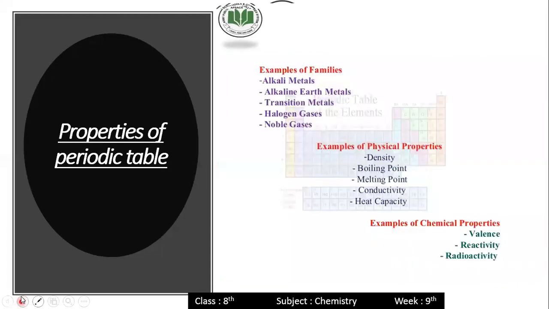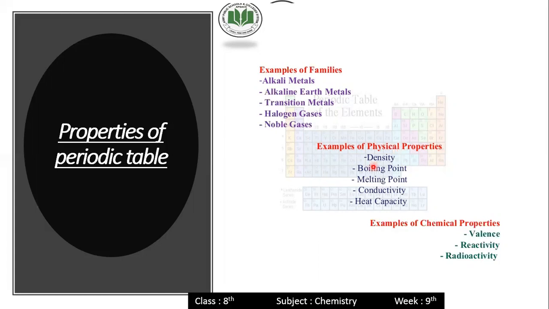Here are the properties of the periodic table. Examples of families: alkali metals, alkaline earth metals, transition metals, halogen gases, noble gases. These are all the families of the periodic table. And the elements in the periodic table are named alkali, alkaline, transition, halogen, and noble gases.